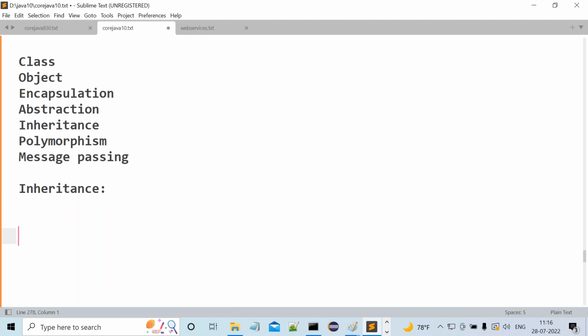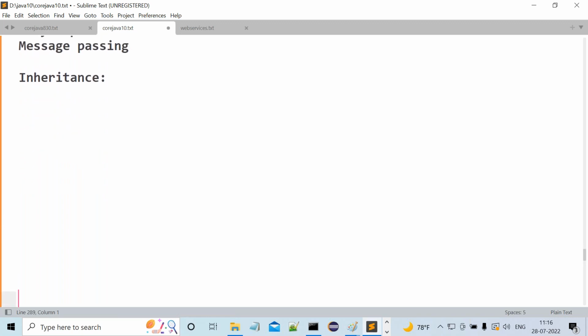Good. Now here, how many types of inheritances are available actually? Initially, two types of inheritances exist. What are the two types of inheritances? First one is single inheritance. Second one is multiple inheritance.